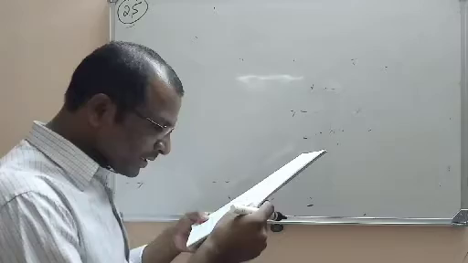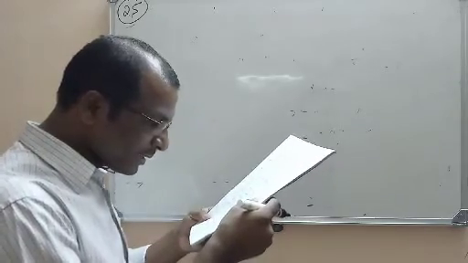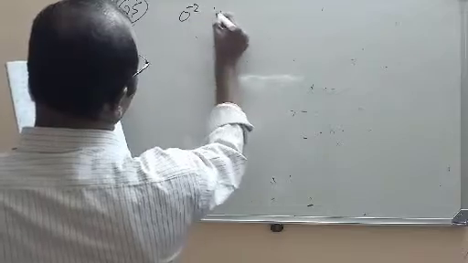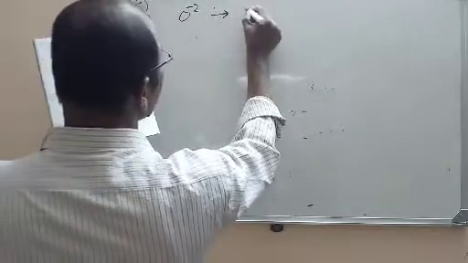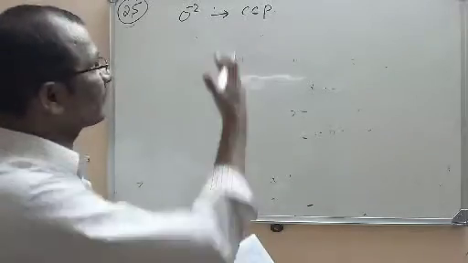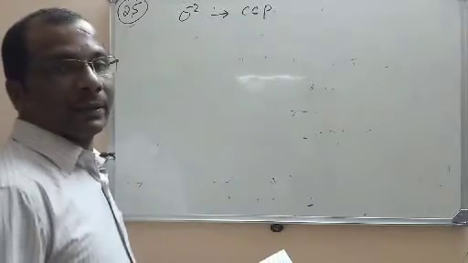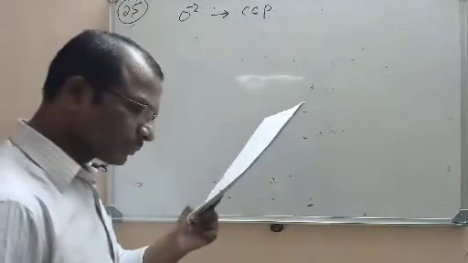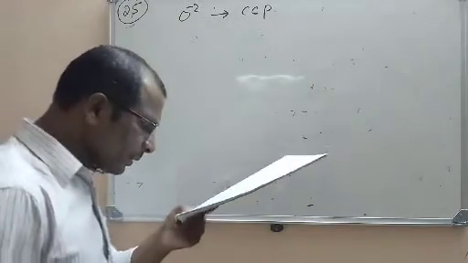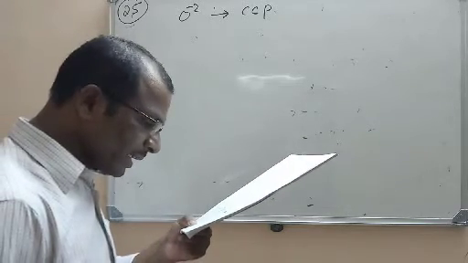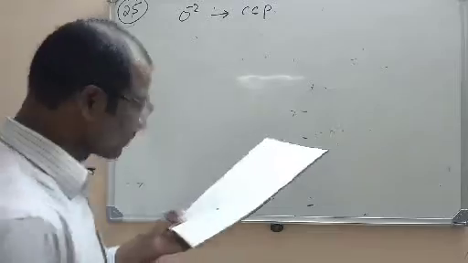In a spinel structure, O minus 2 ions, oxide ions, are in CCP. It is forming CCP, cubic close packing, nothing but FCC here. Whereas 1 by 8 of the tetrahedral holes are occupied by A plus 2.